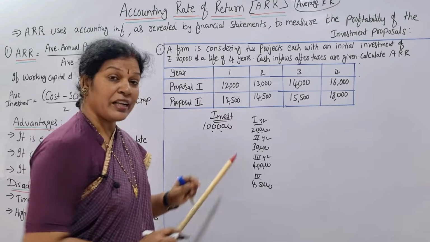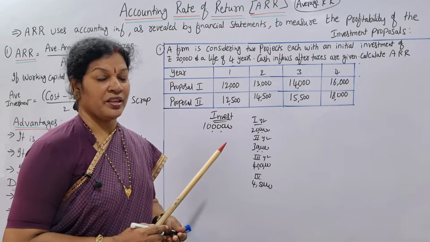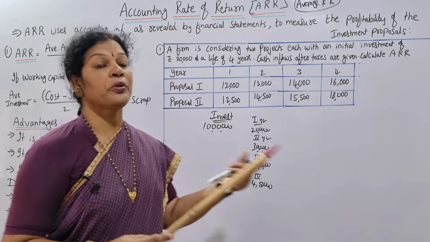So is this acceptable or not? Can I wait for 4 years?